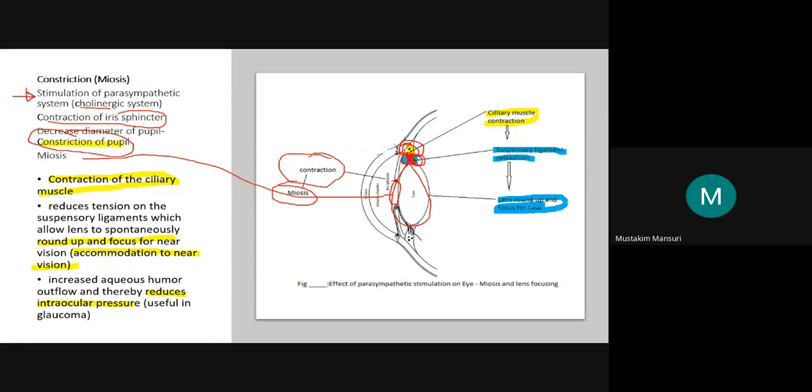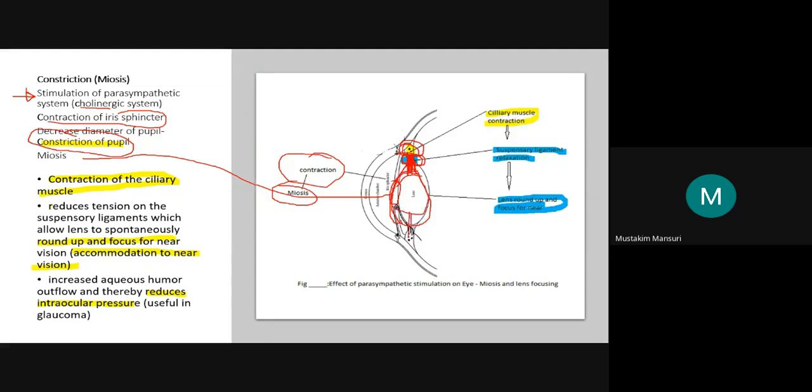Because of that, it will cause the rounding of the lens, because the tension is reduced and relaxation takes place. Sorry for this diagram.